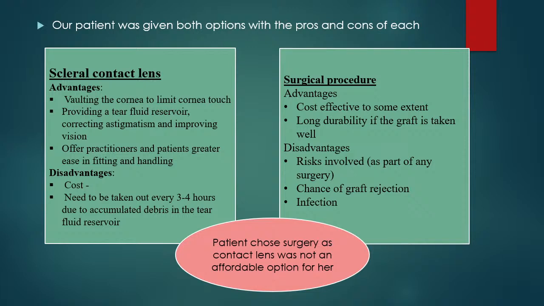But the advantages of scleral contact lenses in these patients, especially the patients who have advanced keratoconus, is that they vault the cornea and there's no corneal touch. So any further corneal scarring is limited, which was already a factor in our patient, who had developed a nebular corneal opacity in the visual axis. These also provide a tear fluid reservoir which corrects astigmatism, much like rigid gas permeable lenses.